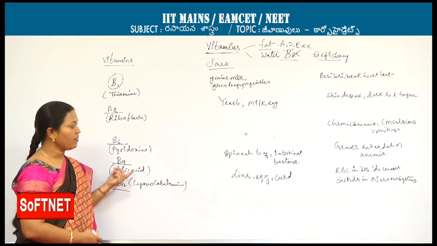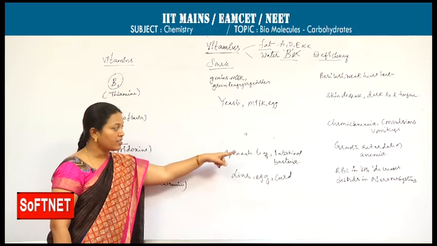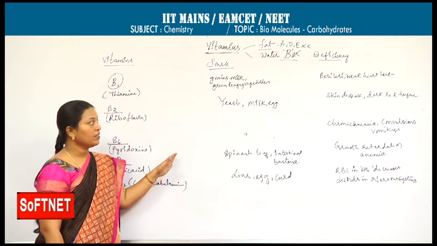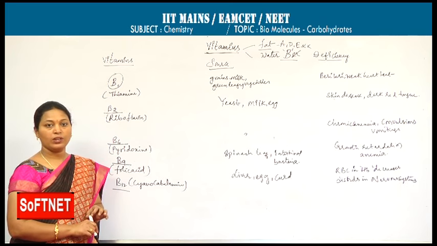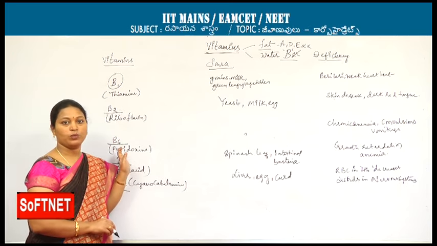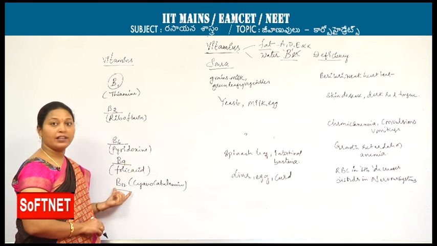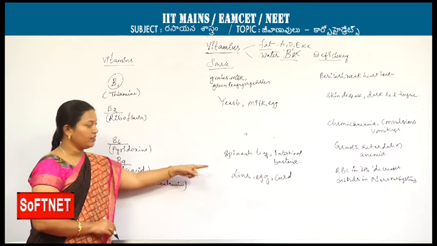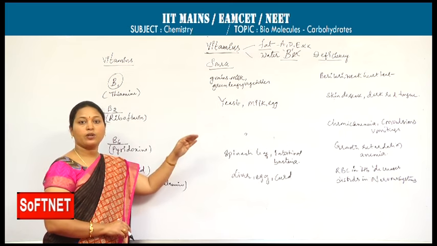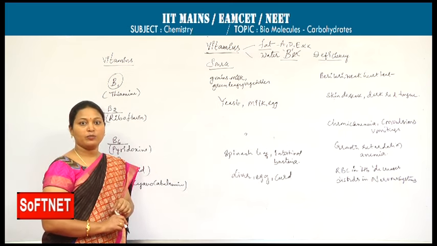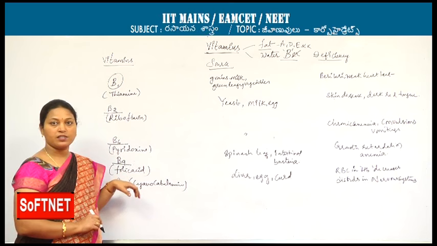Folic acid is more available in spinach leaf, in Telugu called palakura, and from intestinal bacteria while taking non-veg. Deficiency diseases: growth retardation and anemia. For that reason only, pregnant women consume a lot of folic acid tablets. Folic acid is B9. Next comes B12, it is cyanocobalamin, and sources are liver, egg, curd. Deficiency: the percentage of RBC decreases in the blood, that is pernicious anemia, and nervous system disorders may be observed due to the deficiency of B12.